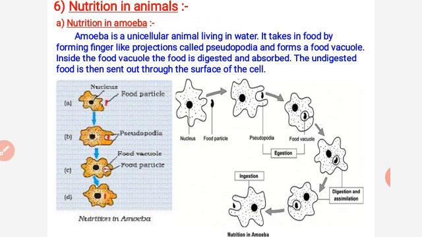This food vacuole comes to the outermost surface of the membrane and finally it ruptures. Due to that, the waste content present inside the food vacuole is moved out, which is the egestion of waste material.